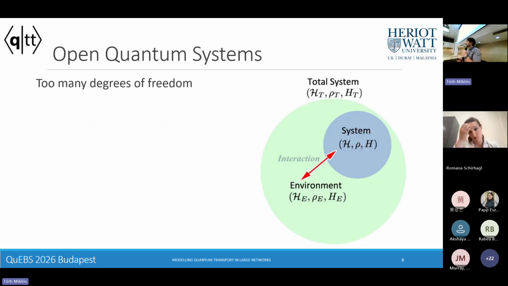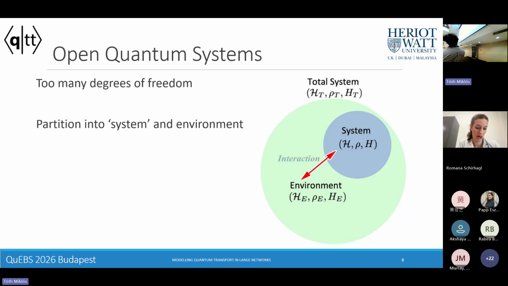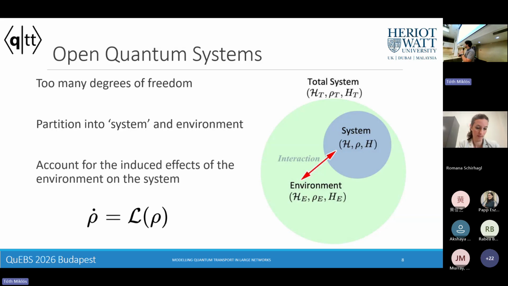And typically this partitioning will happen between our electronic degrees of freedom and our vibrational degrees of freedom. And once we have this partitioning, there are many schemes which you can use to effectively account for the induced effects of this environment on the system without actually caring about what the environment itself is doing.